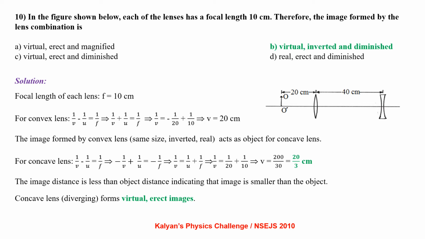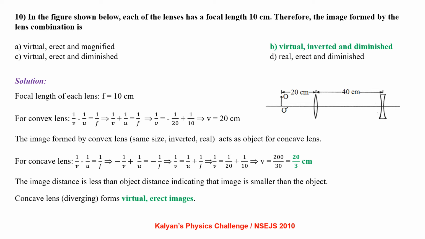The image formed by the convex lens, same size, inverted and real, acts as the object for the concave lens. Now for the concave lens, applying the lens formula 1/v minus 1/u equal to 1/f, here object distance is again negative and focal length is also negative.